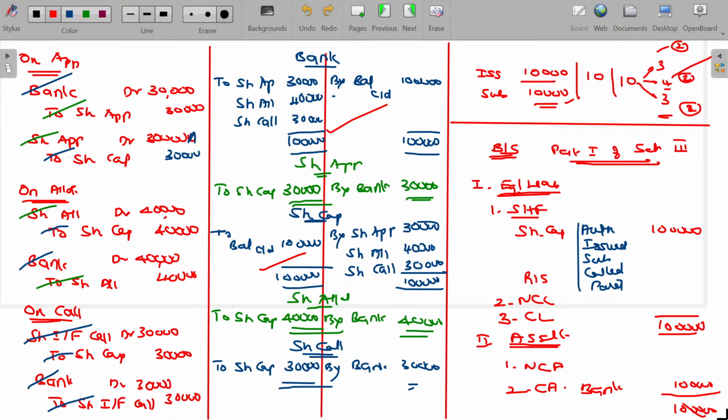Here we have used different terms like authorized, issued, subscribed, called, and paid up. I will explain all these things at the last. No need to worry about that. Is that clear?